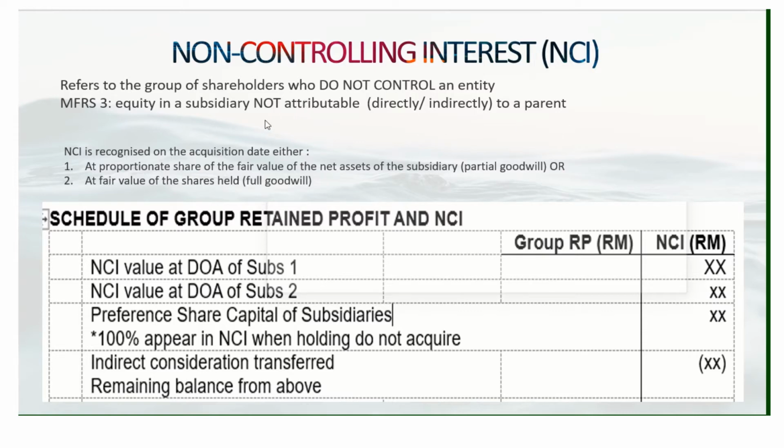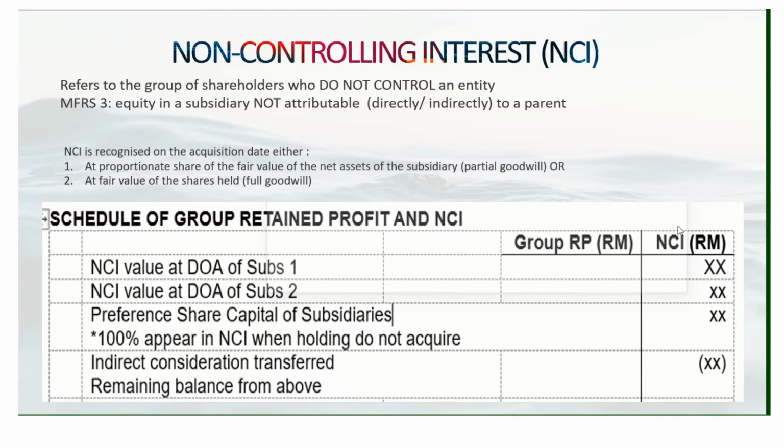According to the acquisition method, NCI is recognized on the acquisition date either at the proportionate share of the fair value of the net asset of the subsidiary, called partial goodwill, or at the fair value of the shares held, or full goodwill. Now, this is the schedule of group retained profit and NCI, which is part of the workings to be prepared before you are able to prepare the consolidated statement of financial position.